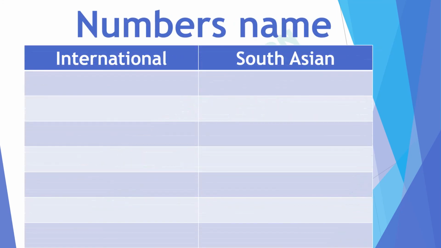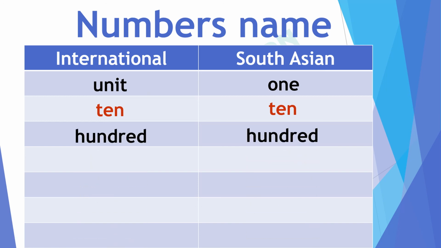Number names. How will we read these numbers in both the systems? The first digit from the right side is unit in the International Number System and in the South Asian Number System. In both systems, the second digit is called tens, and the third digit is called 100. What is the place value of the 4th digit in both systems? Yes, it is the same: 1000.